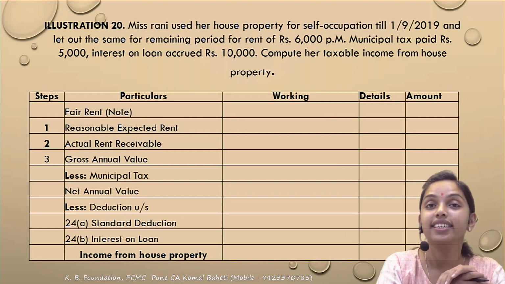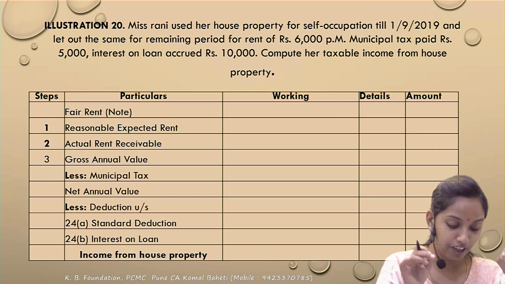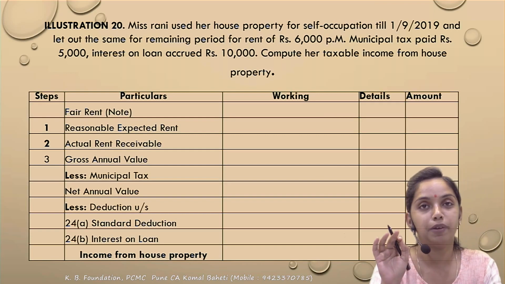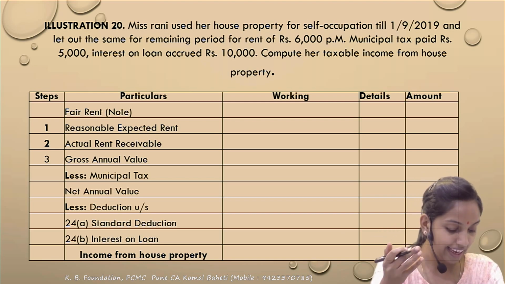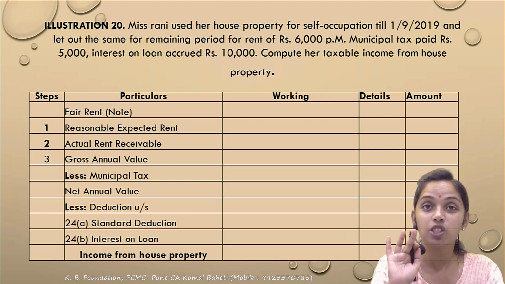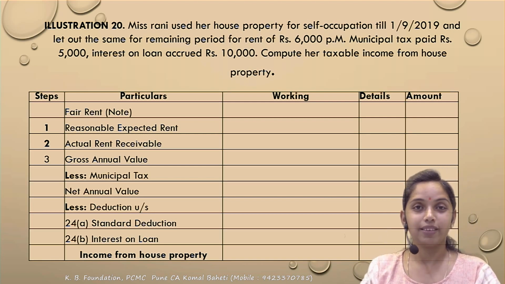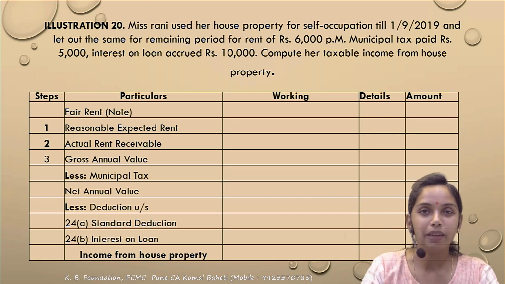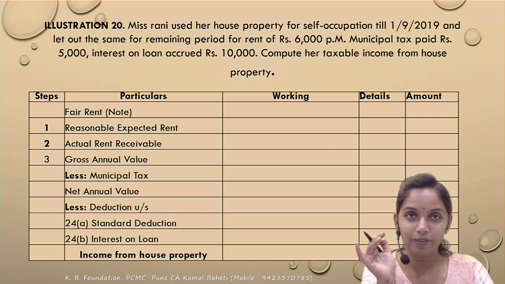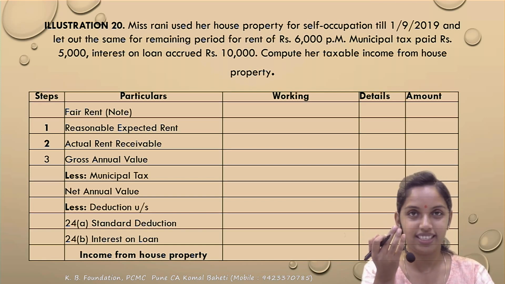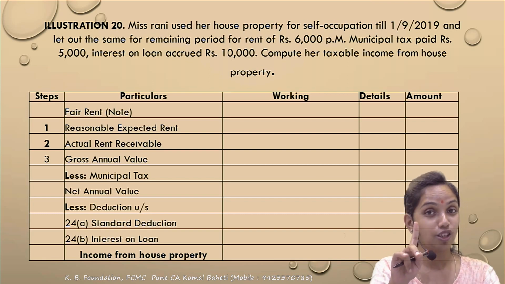Self-occupation, it is considered a deemed let out, because the property was self-occupied till the 1st September 2019. Correct. And let out for the remaining period. Meaning there is no vacancy loss. The question seems similar but has a minute difference. First, in the earlier question the property was let out throughout the remaining period, so we deemed it let out and it was easy. In the second question, there was a vacancy loss of 1 month.